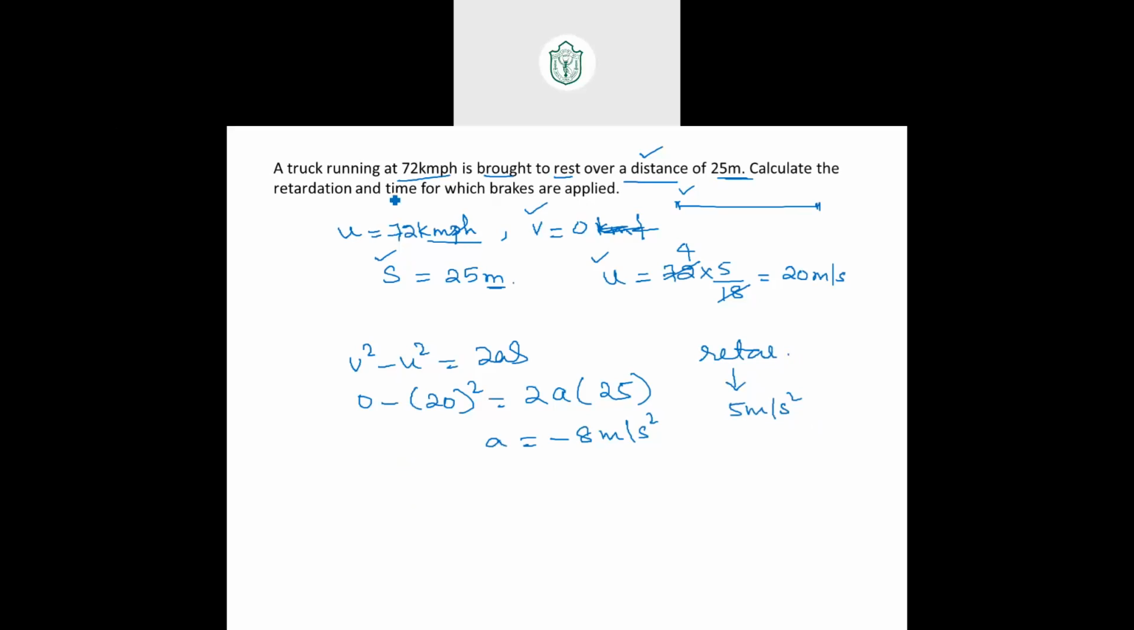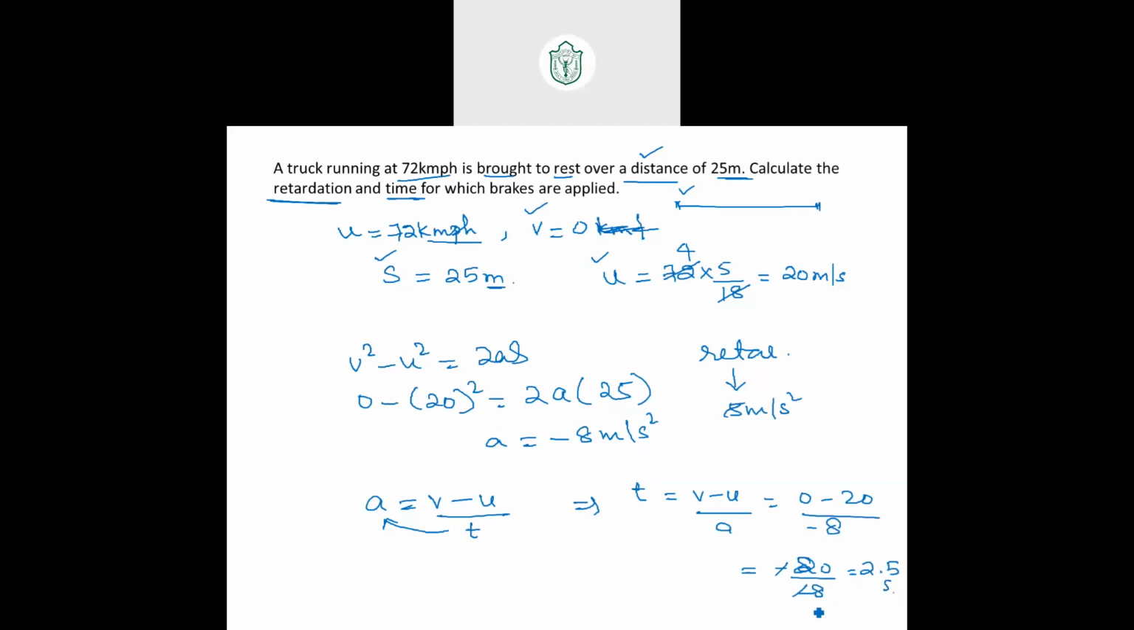Okay. He even asked us, he just didn't leave it over here. The question is, even time is asked. So use first equation or second equation. But first is much simpler. So we can write time equals (v minus u) by a. v minus u by acceleration we just now found, that is minus 8. So minus 20 by minus 8, which is 2.5. So 2.5 seconds. Hope it's clear for you all, guys.